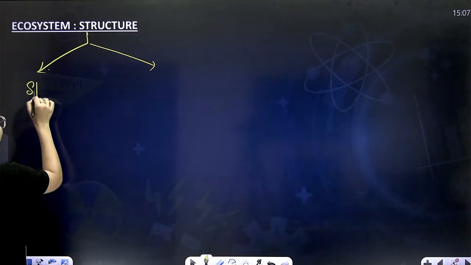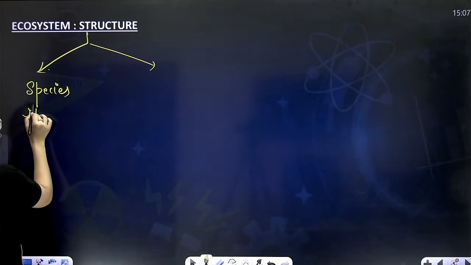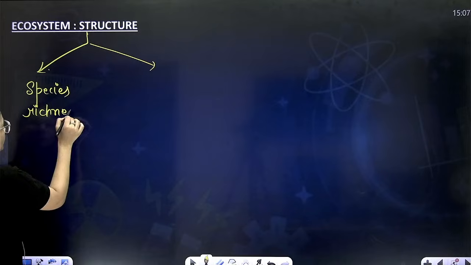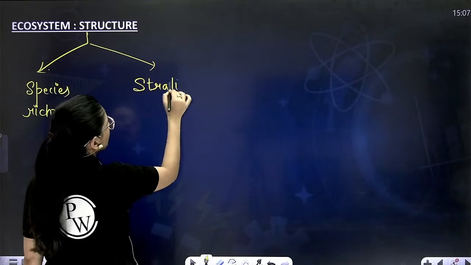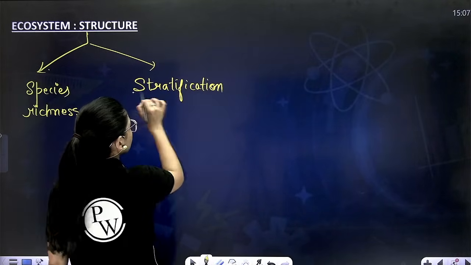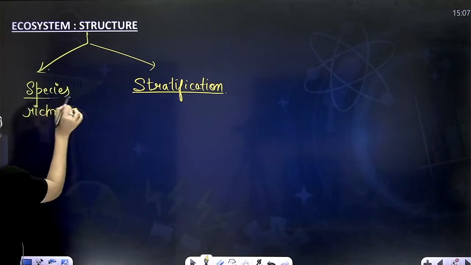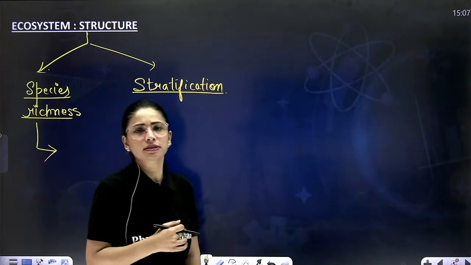Number one is species richness and second is stratification.